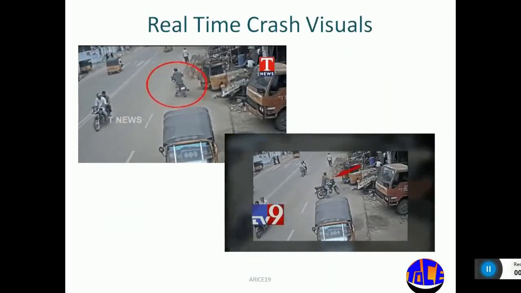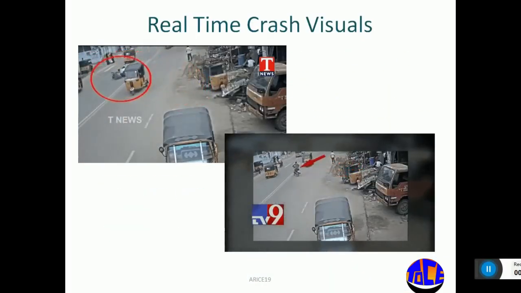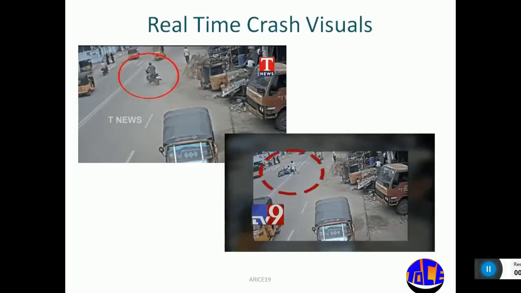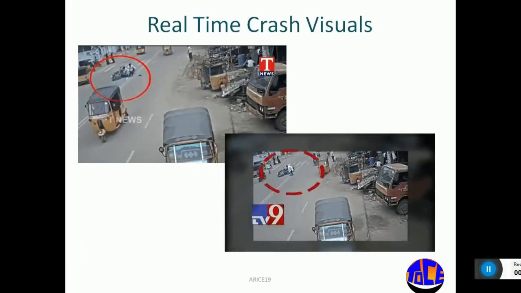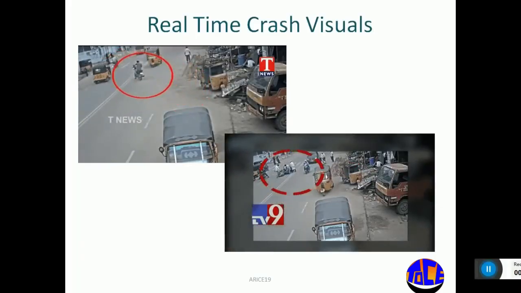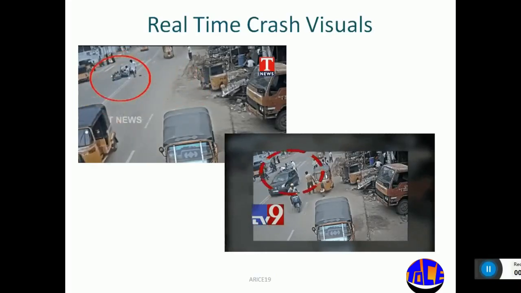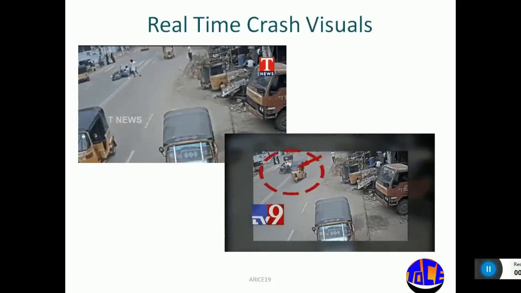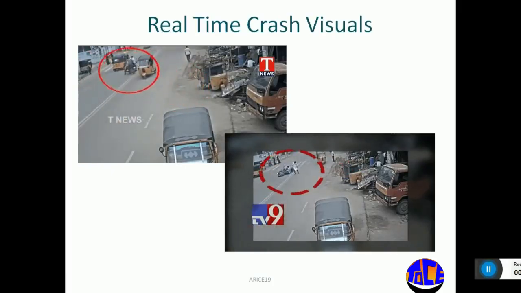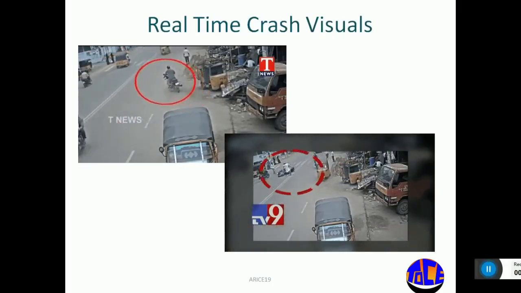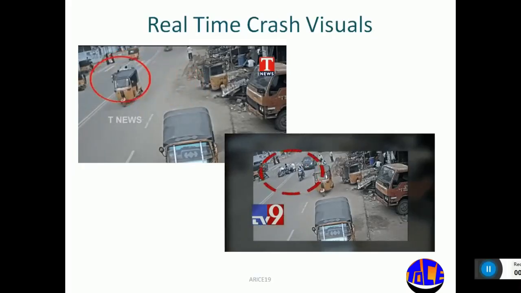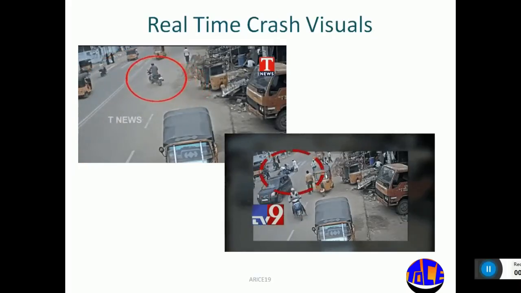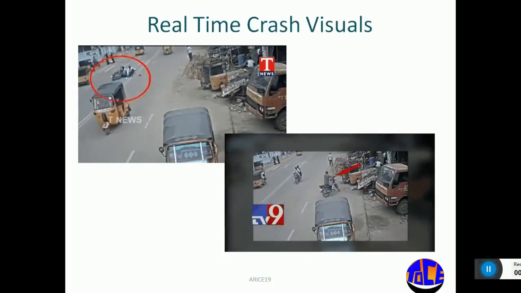This is a real-time crash visual. In these visuals, you can observe a driver using a mobile phone, not wearing a helmet, and going in the opposite direction, the wrong direction. So he met with an accident, and this accident seems to be minor, but unfortunately he is using a mobile phone, going in the wrong direction, and the main thing, he's not wearing a helmet. So even though it seems to be a minor accident, he went into a coma.